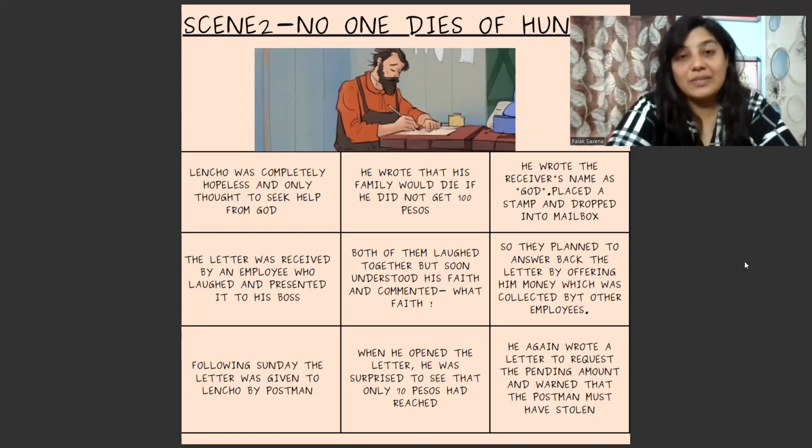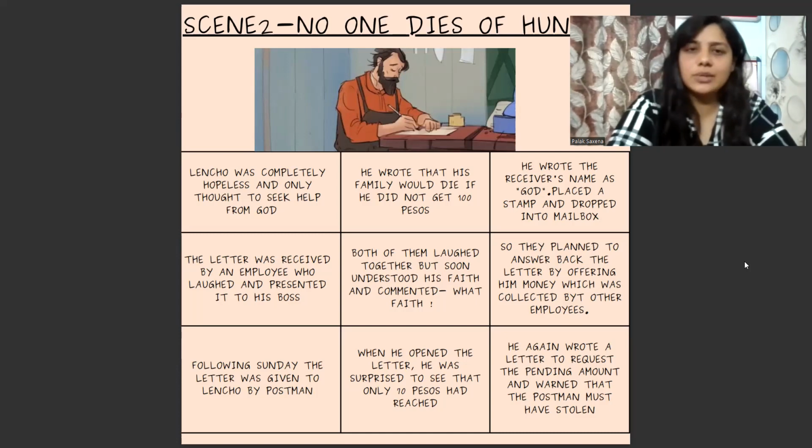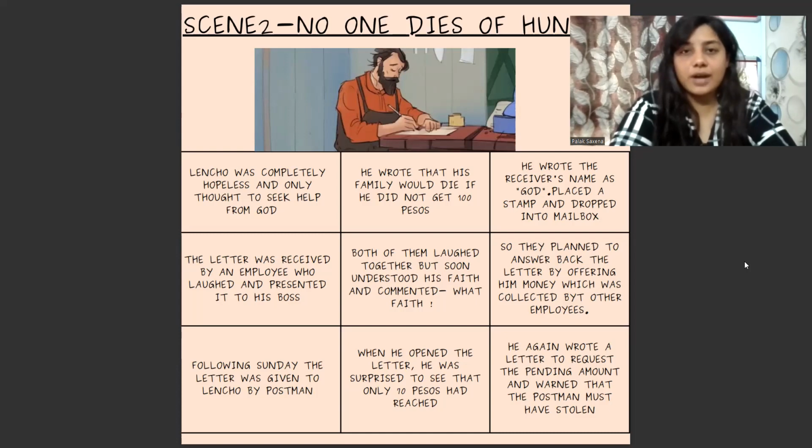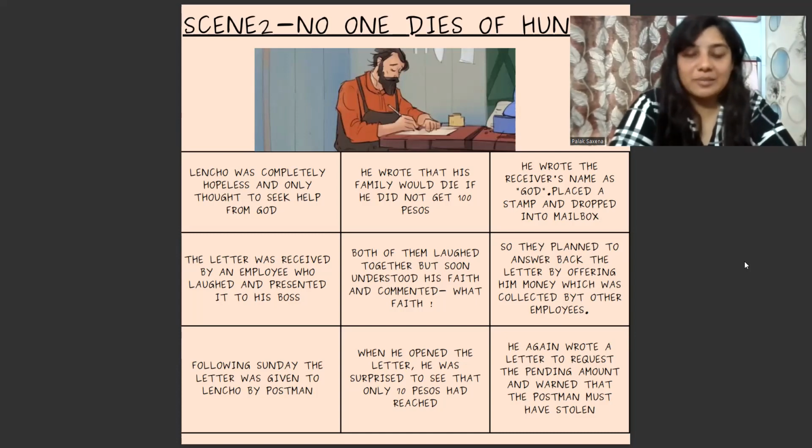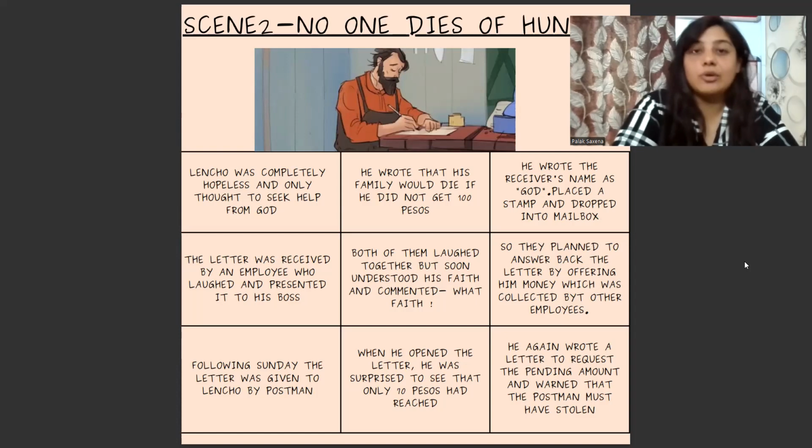Now, when Lencho saw that the request had been fulfilled, he was not in shock because he knew that God would have answered his call and listened to his prayers, but he was a little disappointed to see that instead of 100, there were only 70 pesos. The demand that he made and the return that he got did not match. Now, the poor farmer felt that maybe the post office person, or the boss, or any other employee must have stolen the 30 pesos.